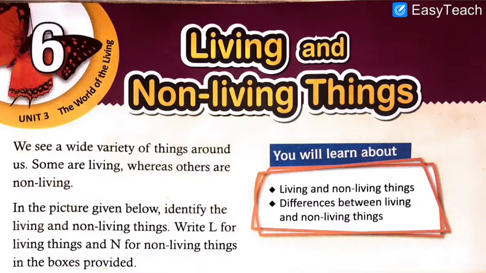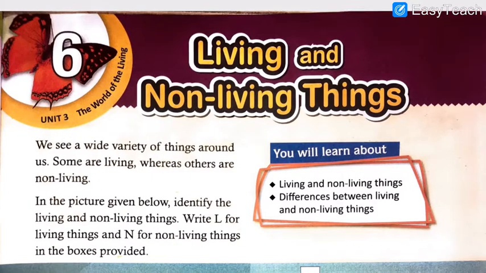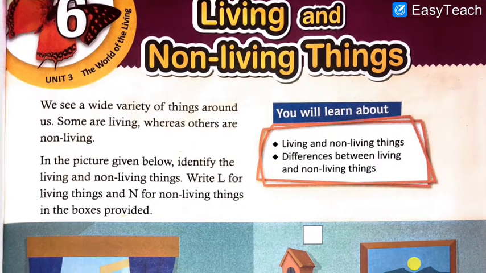So, students, like I said, we were doing chapter number 6, and we have just started with it. Again, I will just give a glimpse of what we have done so far. The name of the chapter is Living and Non-living Things.